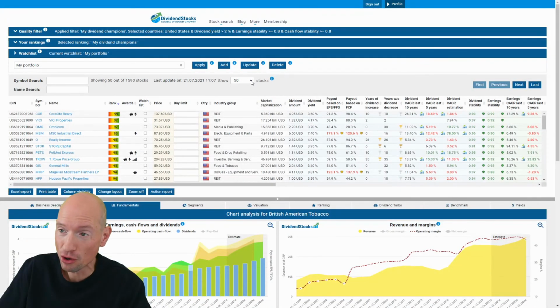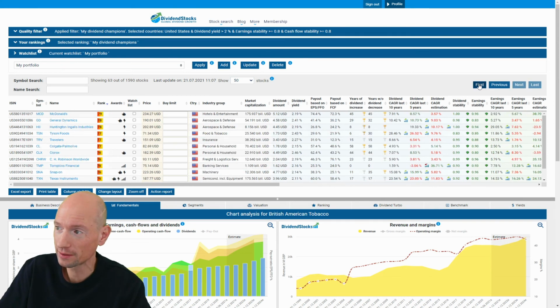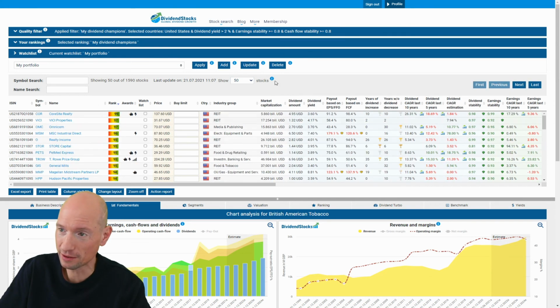There are 50 stocks shown right here. You can enlarge the number of stocks shown, and you can do paging like that. And then you get the different result sets, always paged like in a book, of 50 right now, otherwise 100 or 200. Okay, now you do your proper fundamental analysis, you start at the top, and then you can add, if you have found an interesting stock, you can add it to a watch list.